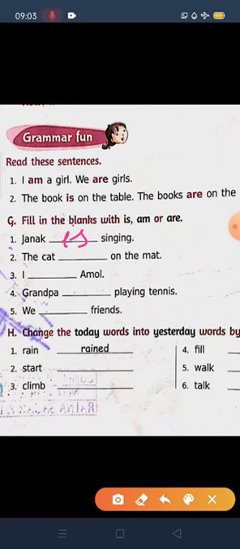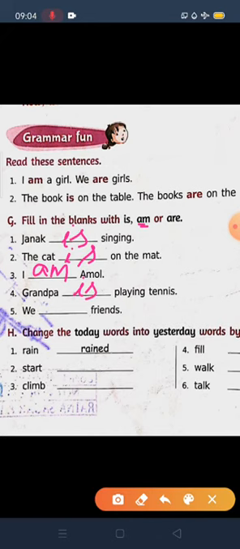The cat dash on the mat. The cat is a singular noun. Only one cat has been given. So the cat is on the mat. I dash Amol. I, children, what I told you, beside I we always have to add the word am. I am Amol. Now grandpa is, we are having only one grandpa, so grandpa is playing tennis.